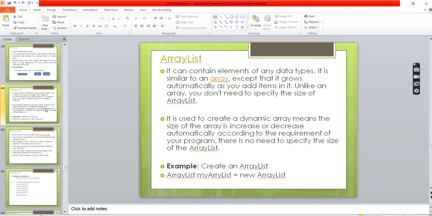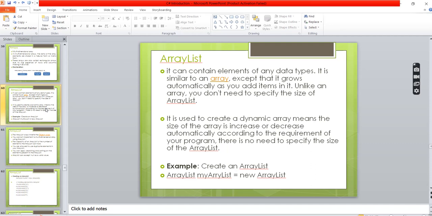In array list, we can store even different data types. For example, I have created an array list of the student. I can store student number, that is integer, and the student name, that is string. Means in array list I can store the student number also, student name also. Different data types I can store in a single array list. And the size is also dynamic.